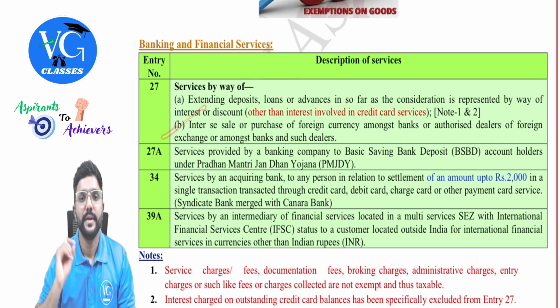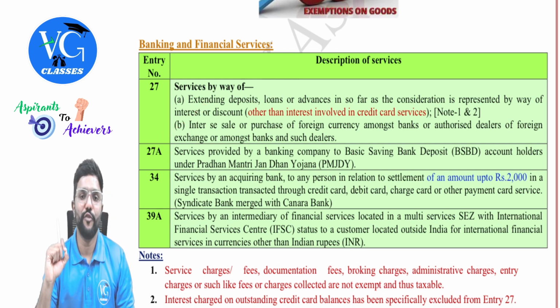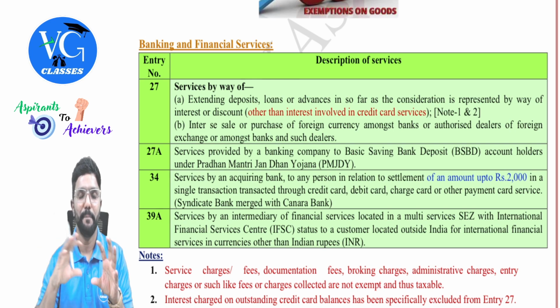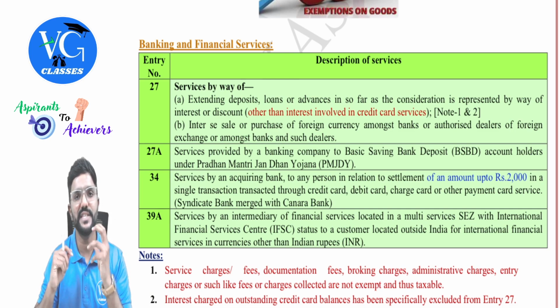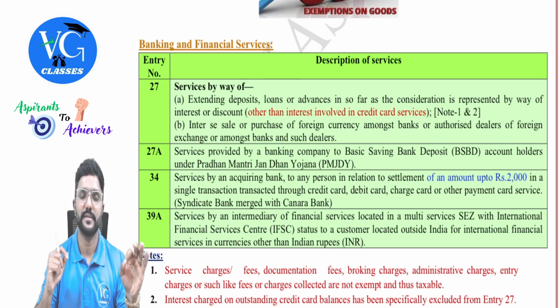Next, B. Interstate sale or purchase of foreign currency amongst banks or authorized dealers of foreign exchange, or amongst banks and such dealers, means between banks or authorized dealers, or between bank and authorized dealers. If there is any exchange of currency for which they may charge commission for the other person, it is exempt, guys. On commission, GST is exempt.